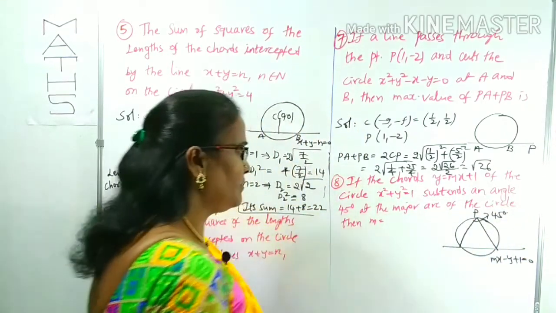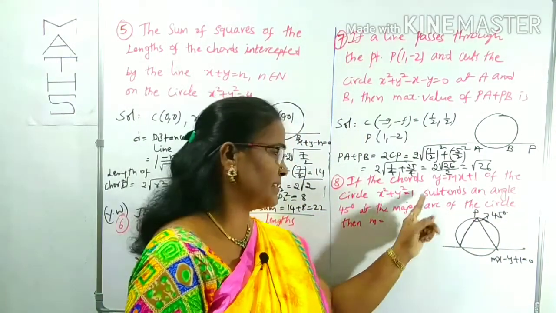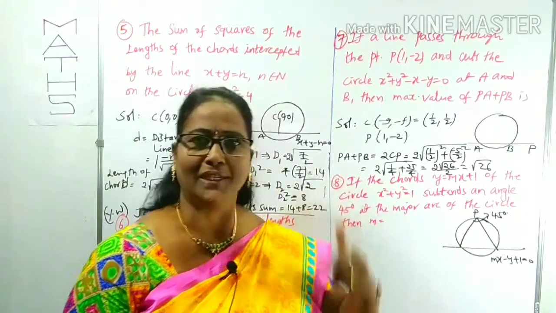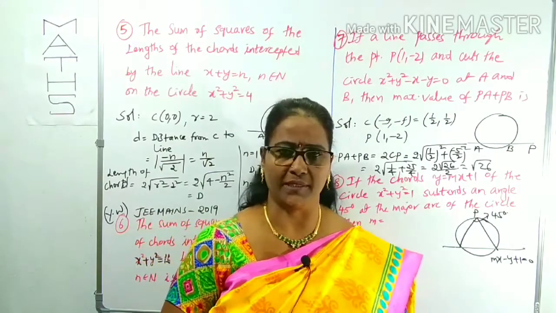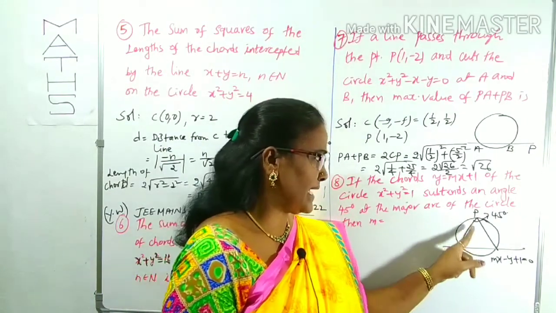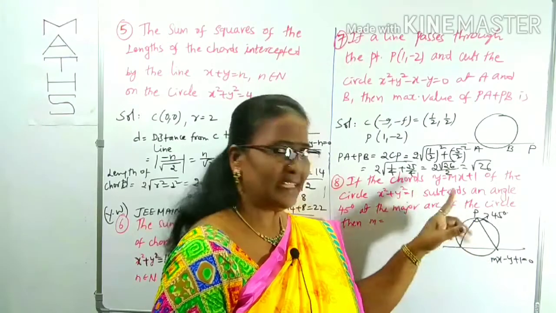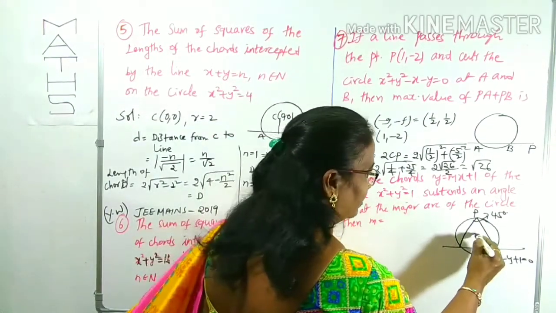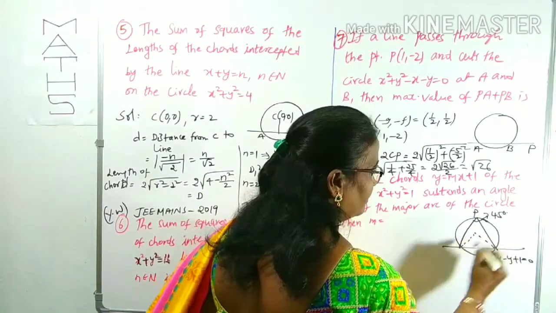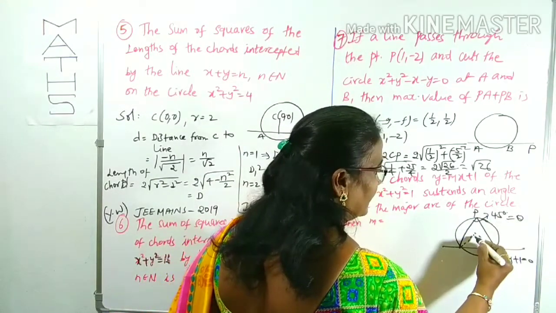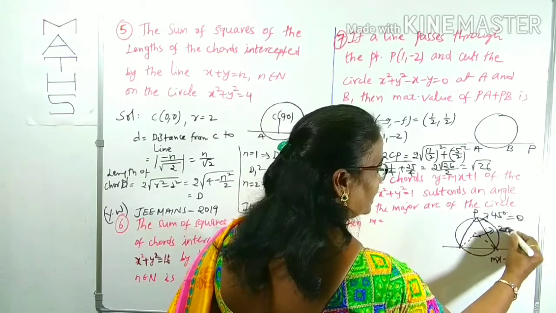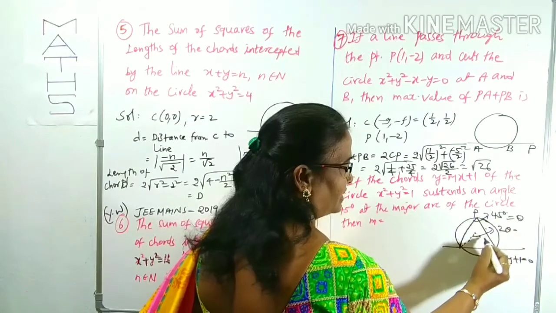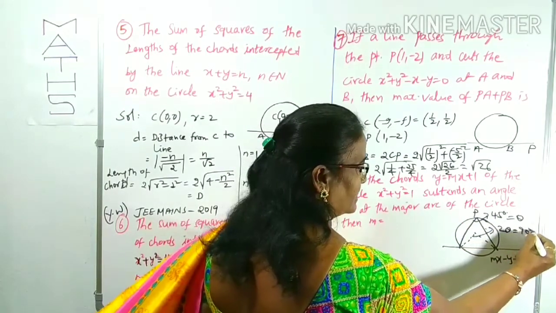Okay. Now we can observe that we have to find out the m value, some unknown value m. Here one point you have to recollect, which is there in your lower classes. If the chord makes some angle theta at some point on the circumference of the circle, the angle at the center will be double. Suppose this is theta, the angle at the center is 2 theta. Here 2 theta means, how much angle here? 45 degrees. This must be 90 degrees.